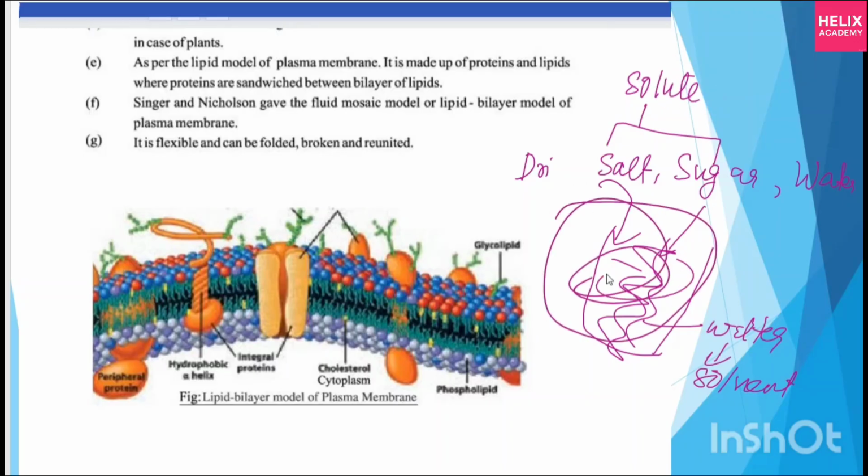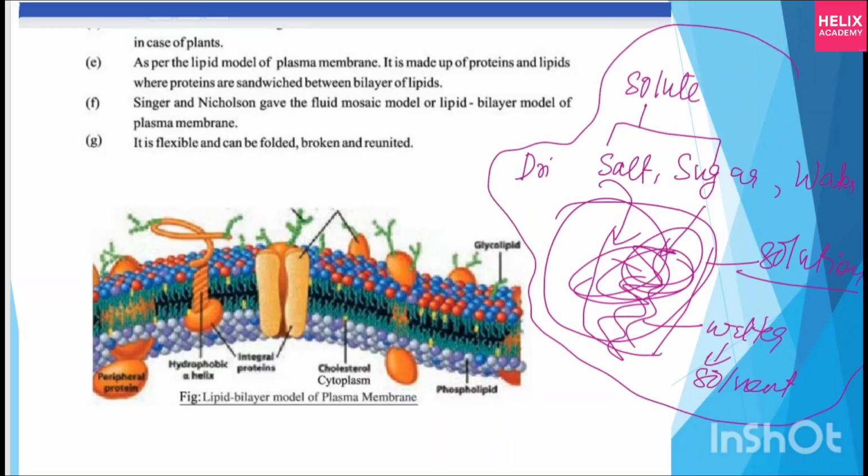Then you mix the entire thing. Then this mixture is called the solution. Now you got it? Always keep this thing in mind. You will never forget, never get confused.